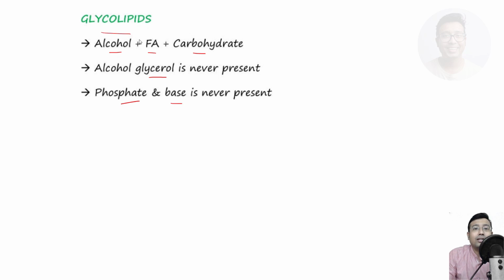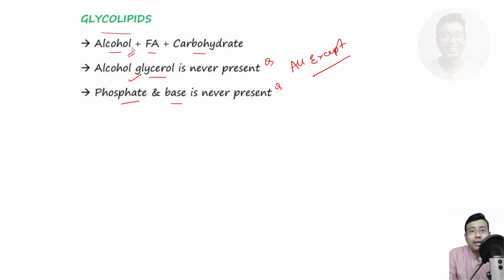So these are actually part of MCQ questions that are given in all except form. They will give you names of 4 or 5 alcohols and you need to select which one of them is not present. Then of course you need to mark glycerol, and all of them are present in glycolipid except that. If phosphate and bases are options, they are also not present in glycolipid. So what's the alcohol that is present in glycolipid? The alcohol is actually sphingosine.